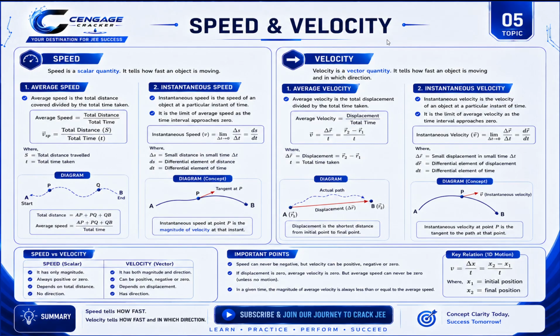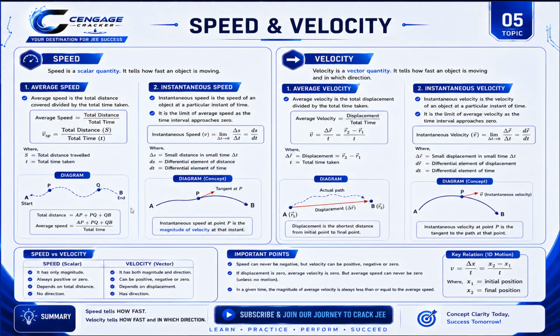And let us see what is meant by velocity. Again, it is also divided into two cases: average velocity and instantaneous velocity. Average velocity is total displacement divided by the total time taken. You can see this box, this is the formula. And see this diagram, so you will be so clear. Instantaneous velocity is also the velocity at a particular instant. As same, see this formula too, so that you will be clear, and see the diagram, and that's a